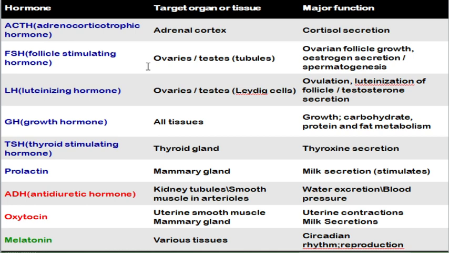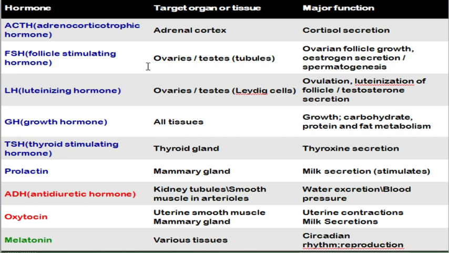So this ADH hormone will be reducing the blood flow to the kidney, therefore it will be reducing the water loss to urination. Next hormone is oxytocin, which will be acting on uterine smooth muscle, leading to uterine contraction. During the time of labor, when the baby's head is pushing against the cervix, the nerve impulses will stimulate the posterior pituitary to secrete this oxytocin, which will be stimulating the uterus to contract. As a result, the baby will come out of the birth canal.